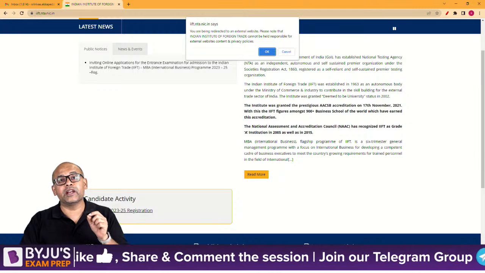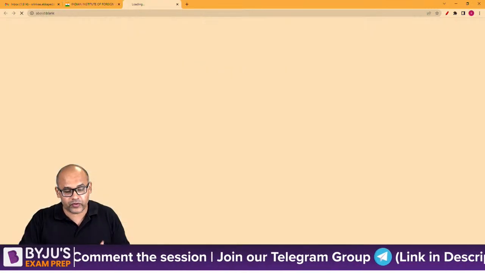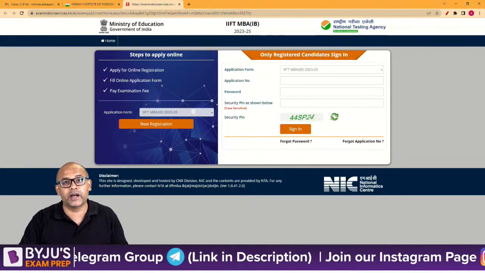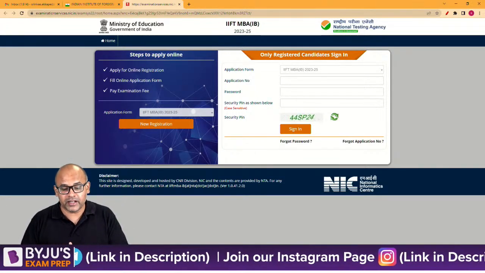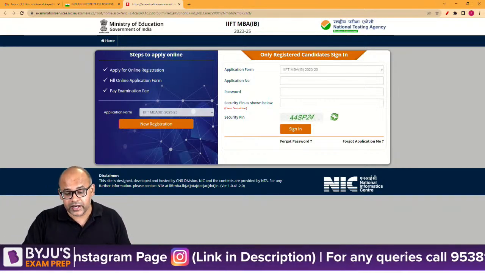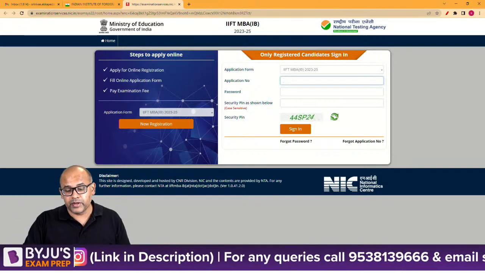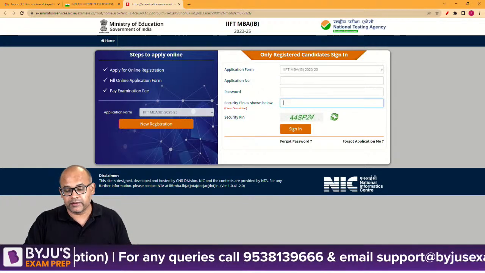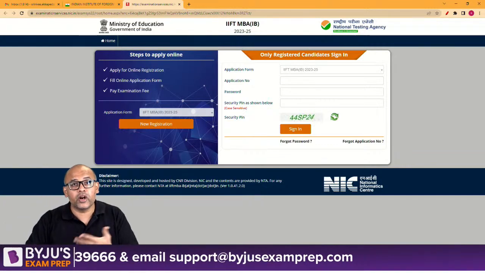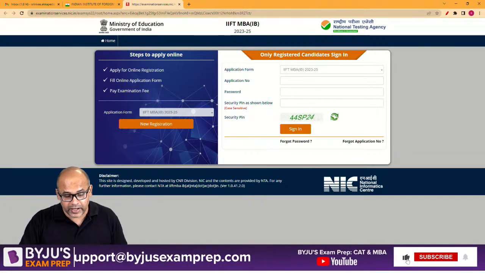It'll say that you'll be taken to a different page. Do you want to go? Yes, of course. There's no problem. This is actually a site monitored by the government and run by the government entities. So here you can see that if you have already registered, you will be getting your application number, or you can enter your password and your CAPTCHA here and then move forward. But since I did not register yet, so let's go ahead and take a look at this.